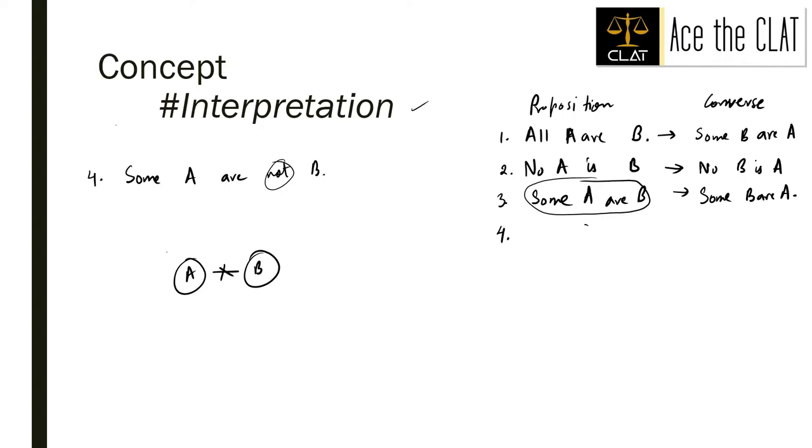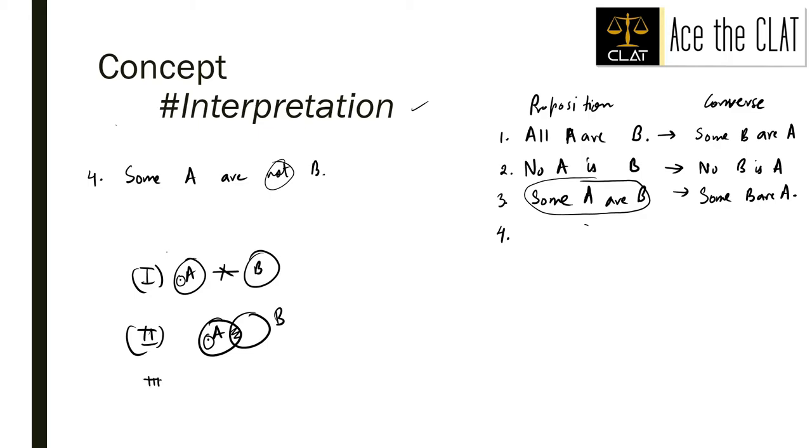Some A are not B, this can be possible, right? Next diagram can be some A are not B. This can also be possible because at least one part of A is not intersecting with B. Here also, at least one part of A is not intersecting with B.